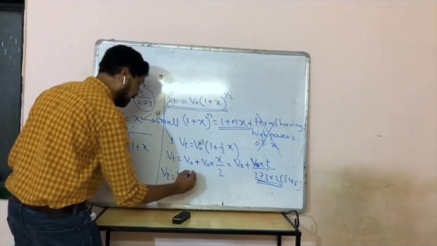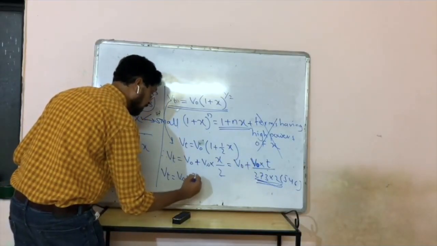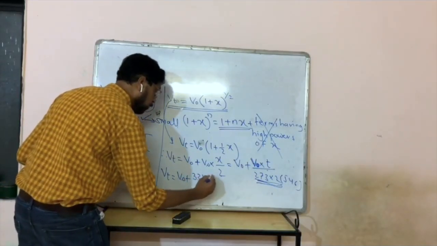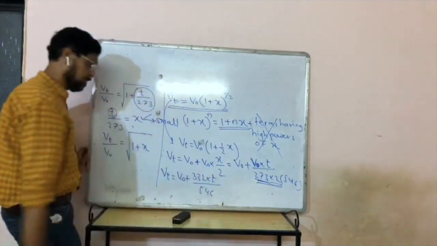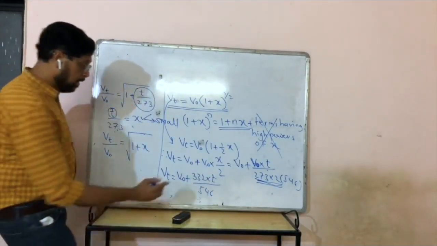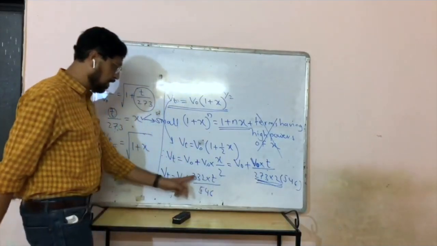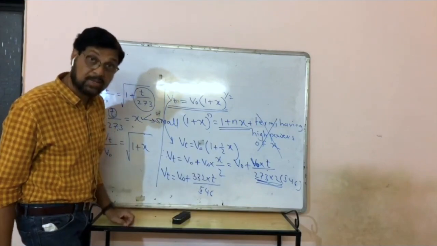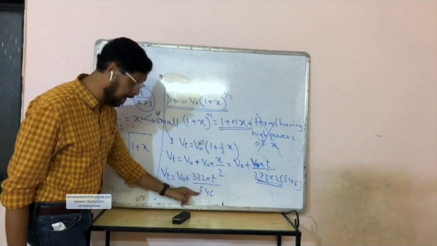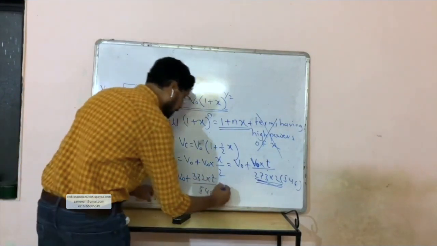It will become V0 plus, in place of V0, 332 into T upon 546. If we calculate 332 upon 546, it comes to 0.61. Calculate it. It is 0.61.